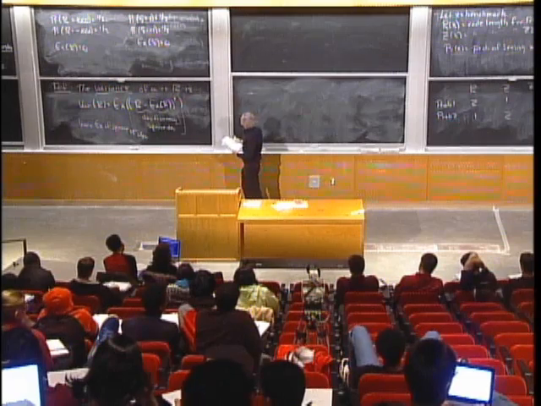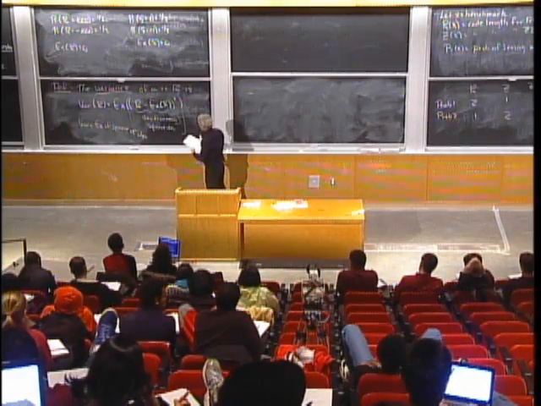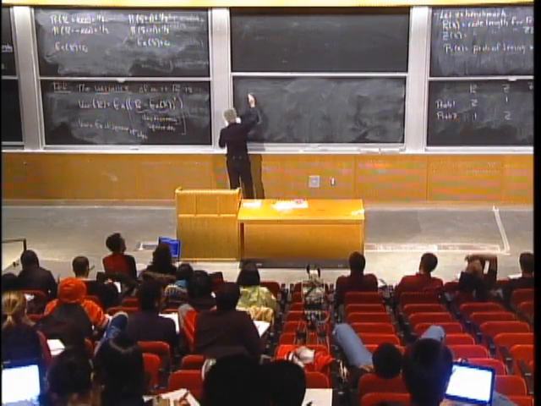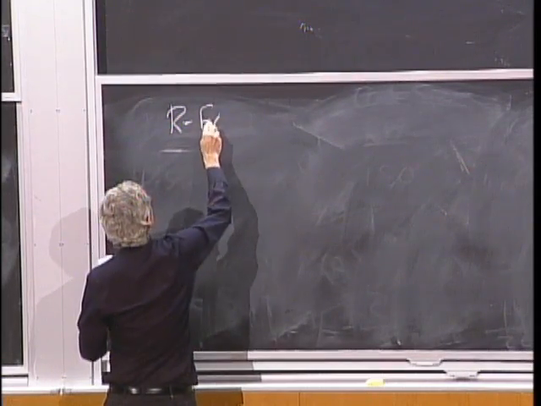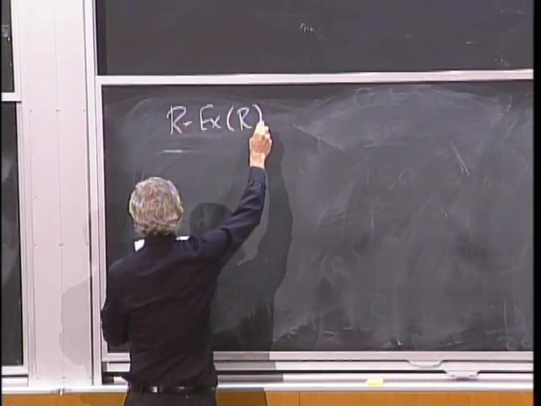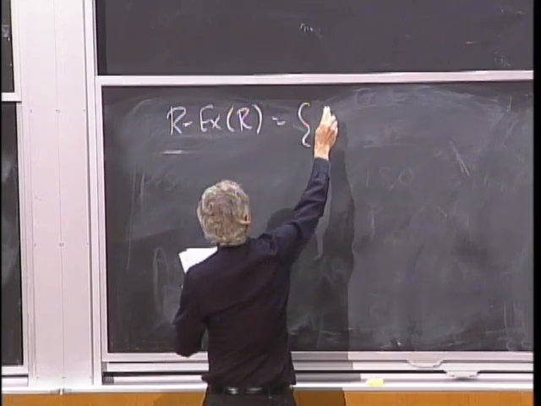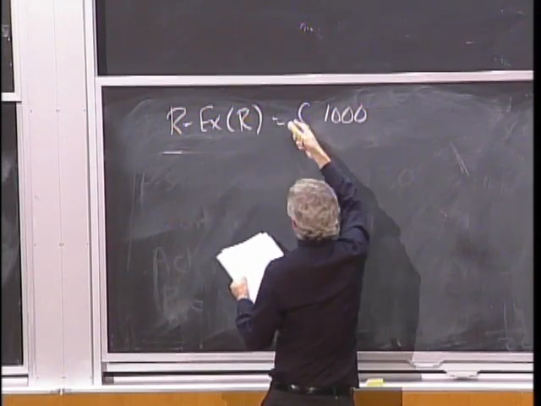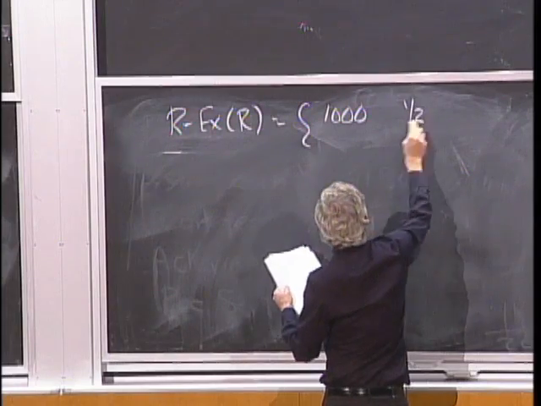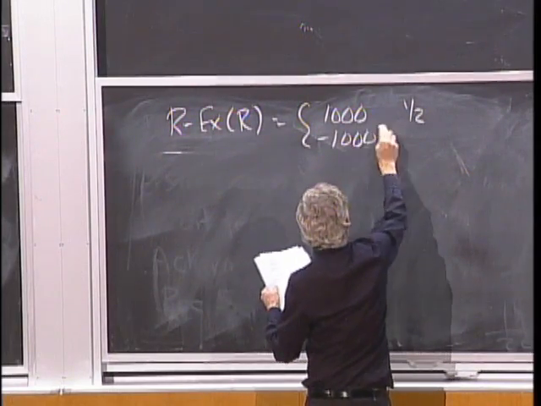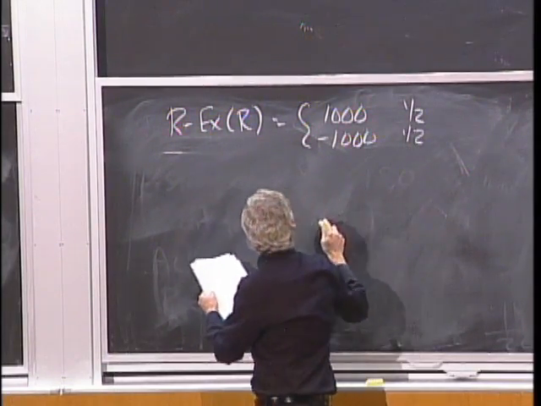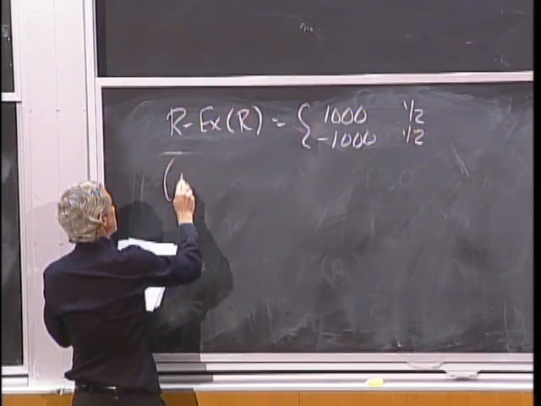All right, so let's compute the variance for R and S and see what happens. R minus the expected value of R is going to be 1,000, because the expected value is 0, with probability of half, and minus 1,000 with probability of half. Then I square that.